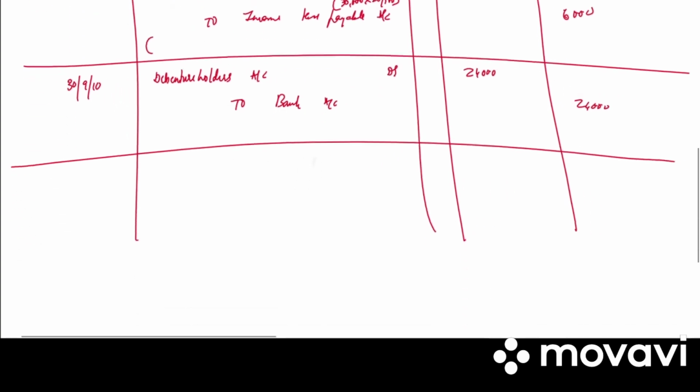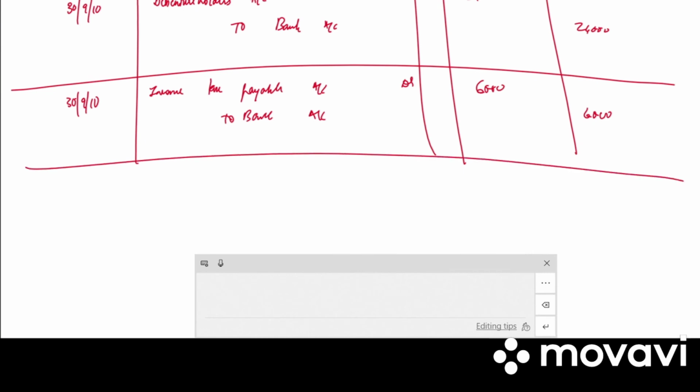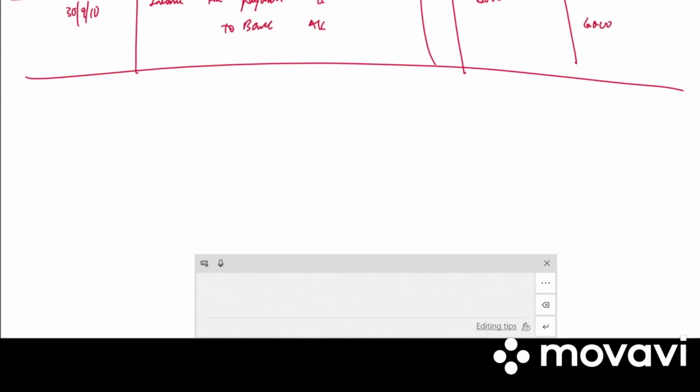Next, 30th September again. Income tax payable account debited to bank account. 6,000 debit, 6,000 credit. Write the narration. TDS deposited with income tax authorities.